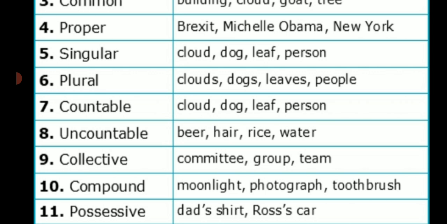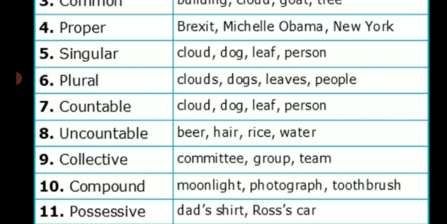Now moving on to collective noun. Collective noun is a word referring to a collection of things that are taken as a whole. Most collective nouns in everyday speech are not specific to one kind of thing, such as the word groups, which can be applied to people or dogs. Collective nouns means committee, group, team, crowd of the people. So these all are the collective nouns.